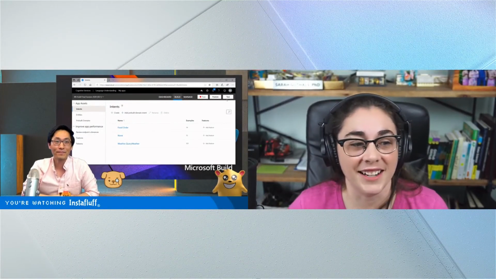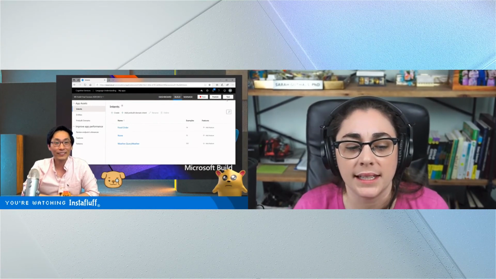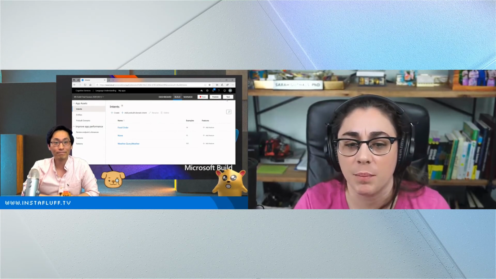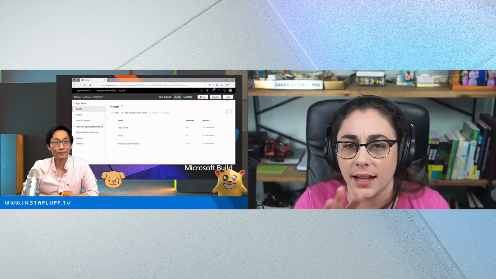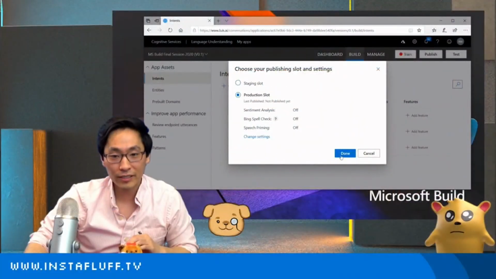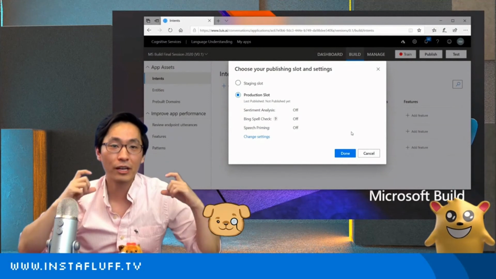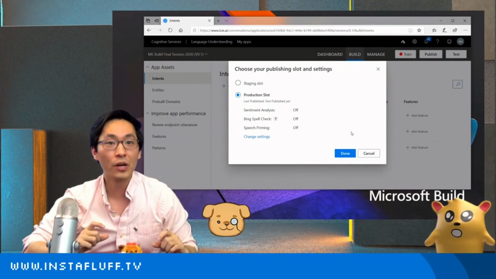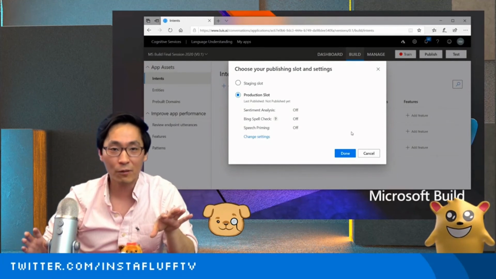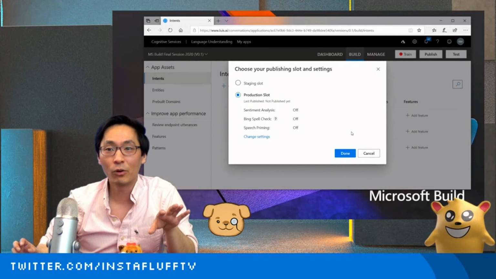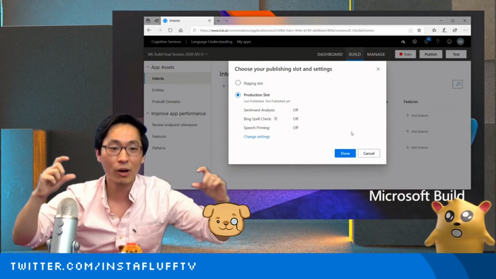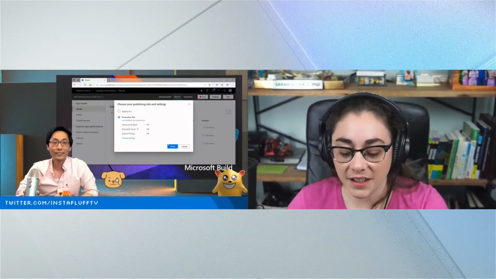Awesome. Someone's asking about how to set up LUIS to send a response, and I think that's still talking about the publishing bit. Can you just reemphasize? It's basically an endpoint, right? Yep. If you publish it, it'll give you an Azure endpoint that's specific and unique to you. Then you can call that as a regular REST API call from any app or any language, and you just pass in the API key and the text that you want it to analyze. Awesome. Very cool.